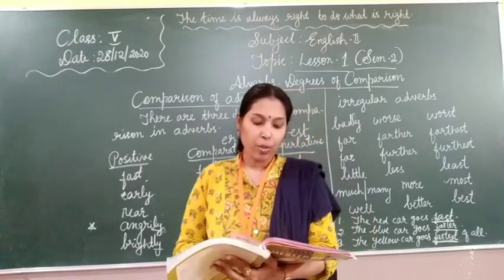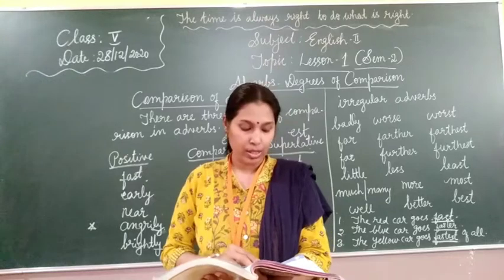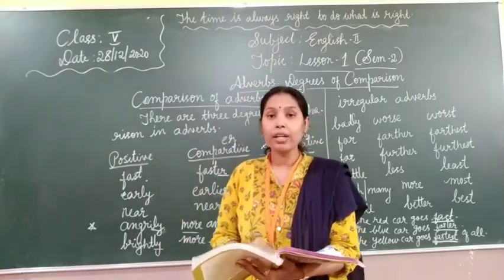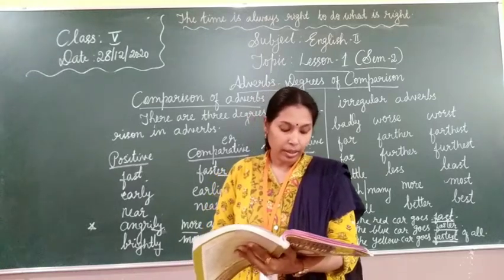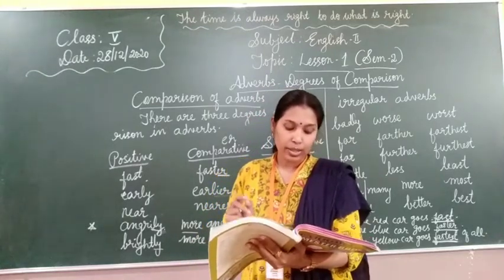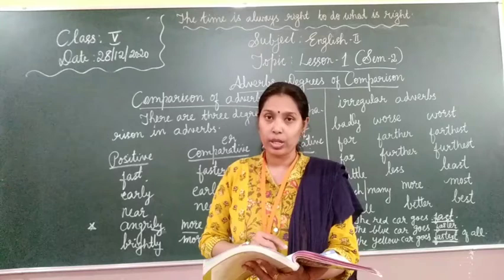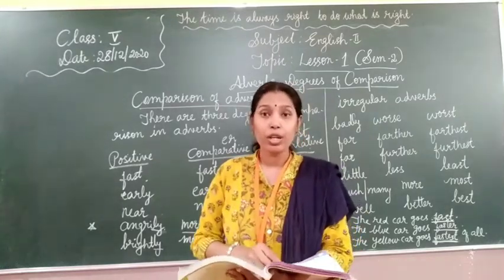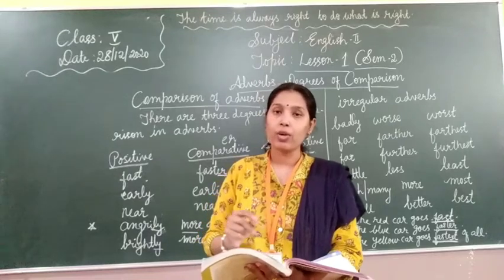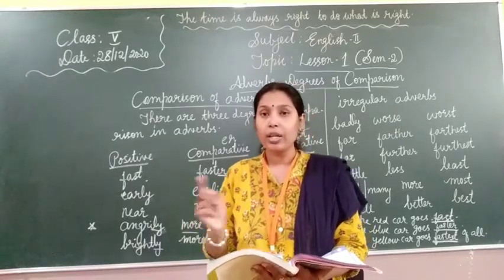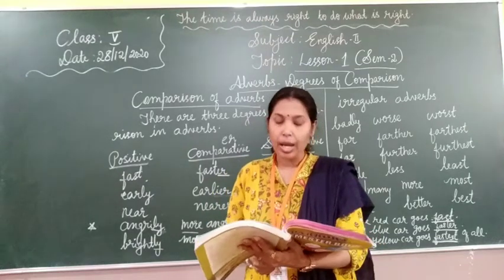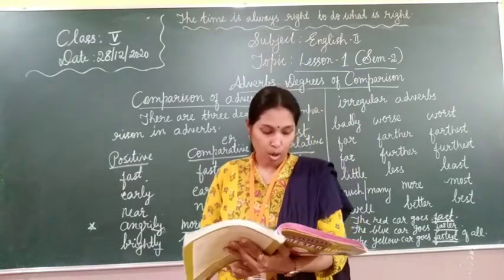Next, the comparative form is used to compare two things. Next, the superlative form is used to compare 3 or more things. And now, it is not correct to use ER and more together. We cannot use ER and more together. Both are used for comparative, right? If you have written ER, then you don't need to add more. And EST and most together, that is wrong.